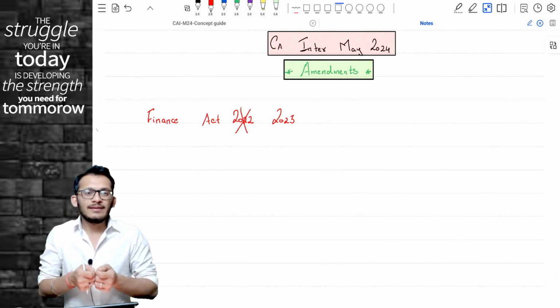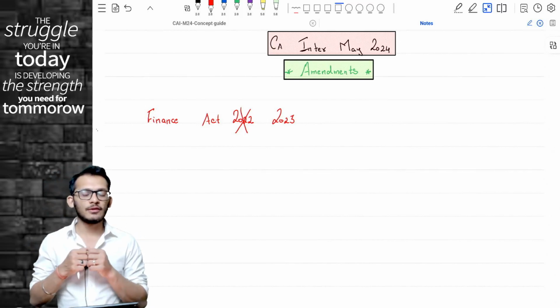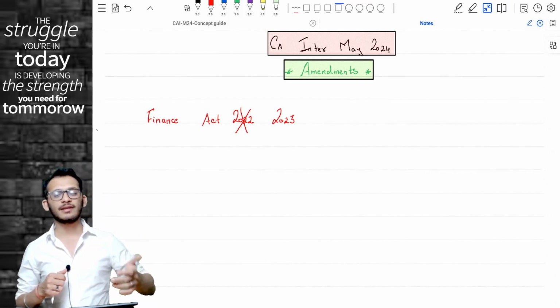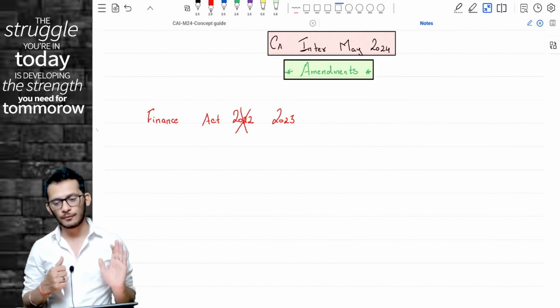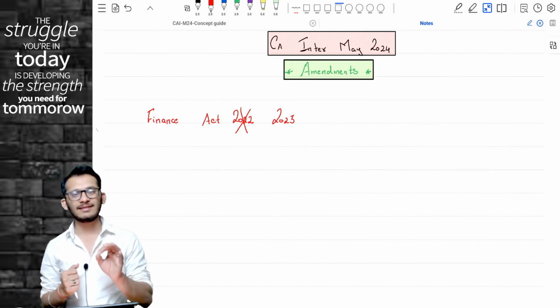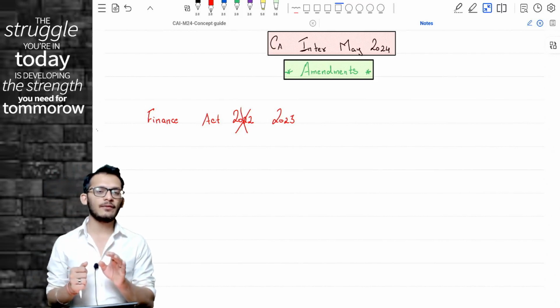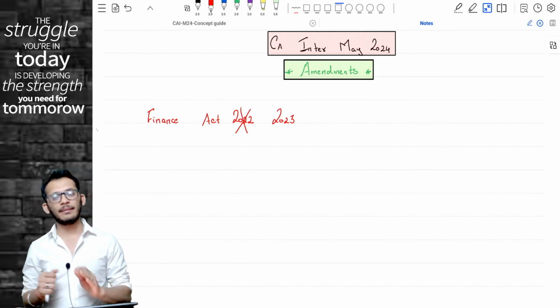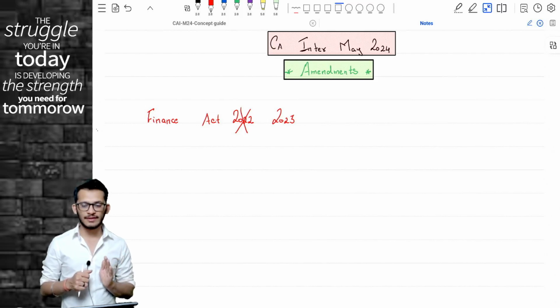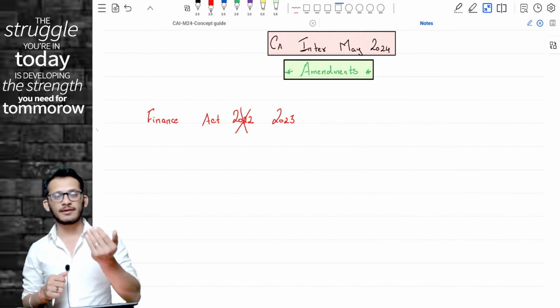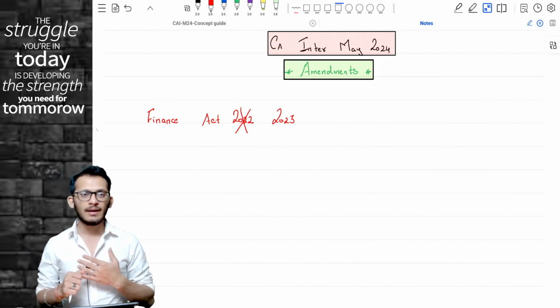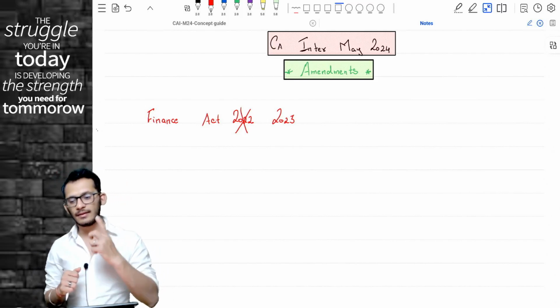Now, Rahul, are these lectures for only those students who have learned from me in the past and not for students who have otherwise learned from other faculties? Answer is no. We will try to make these lectures as detailed as possible so that even if you have not learned from me or you have not taken my material, you still are able to understand what the changes are and you can incorporate those in your respective materials also. Yes, great. On this note, let's start the lectures.